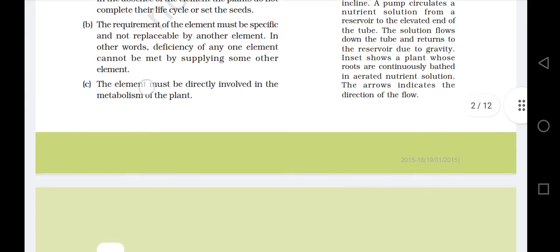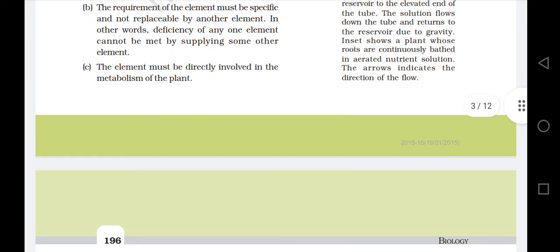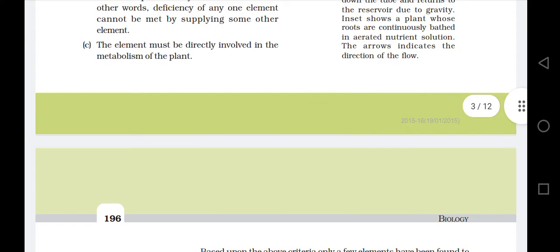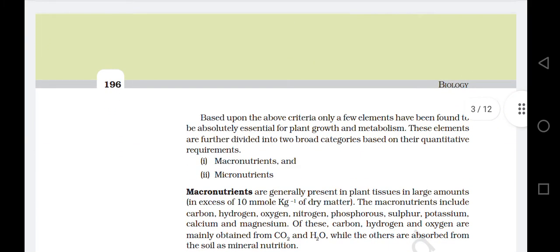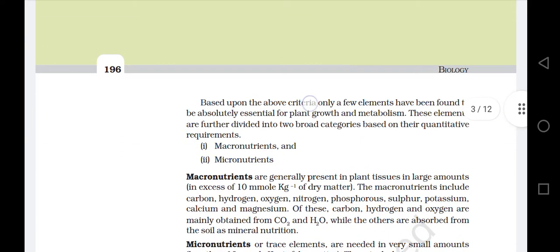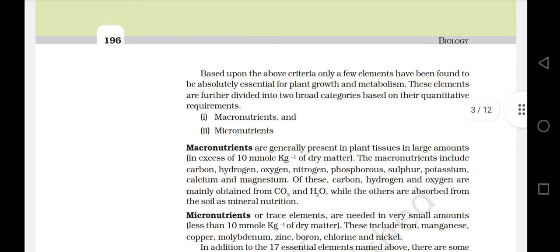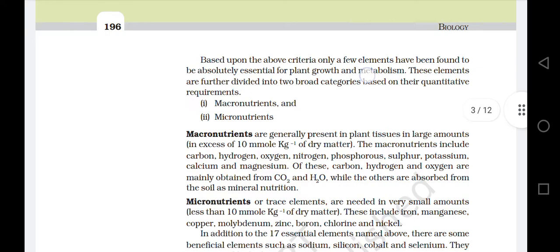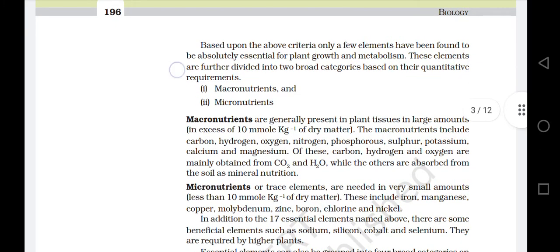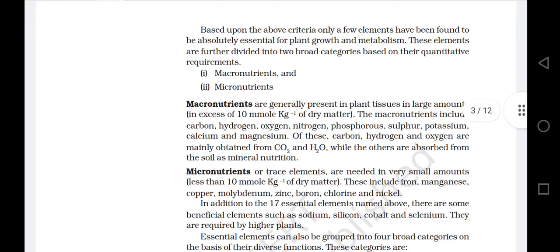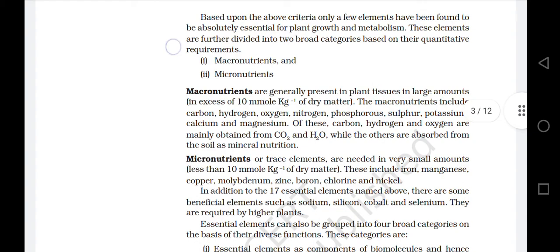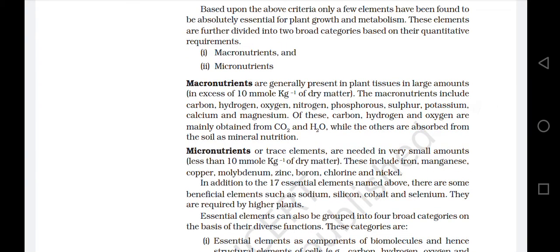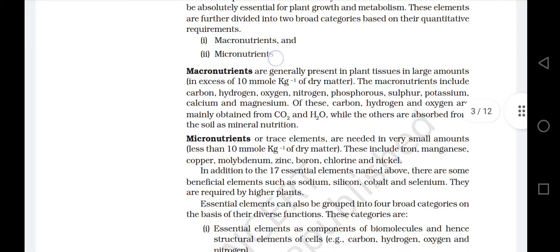C. The element must be directly involved in the metabolism of the plant. Based upon the above criteria, only a few elements have been found to be absolutely essential for plant growth and metabolism. These elements are further divided into two broad categories based on their quantitative requirements: macronutrients and micronutrients.